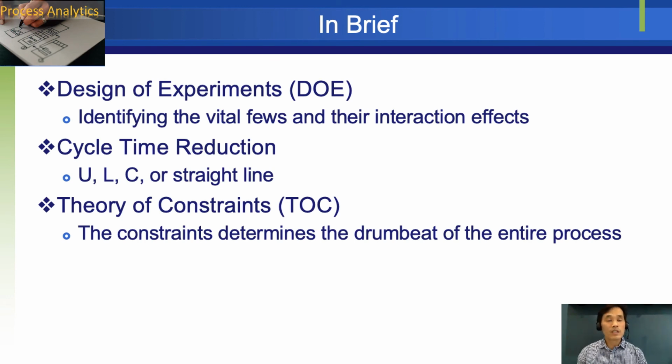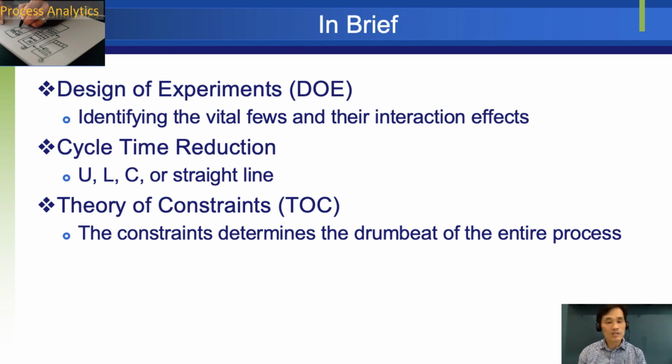Okay, in brief, if we summarize Module 4, improve phase, we have learned design of experiments, cycle time reduction, and theory of constraints. Design of experiments identifies the vital few and their interaction effects and causal relationships, and we learned the quantitative method of how to do that. Cycle time reduction is crucial for many reasons, and we want to make a spaghetti-like process straightened and look like a U, L, C, or straight line shape.